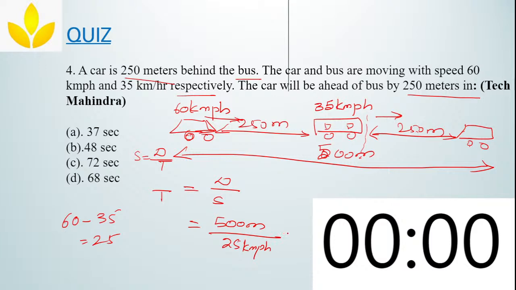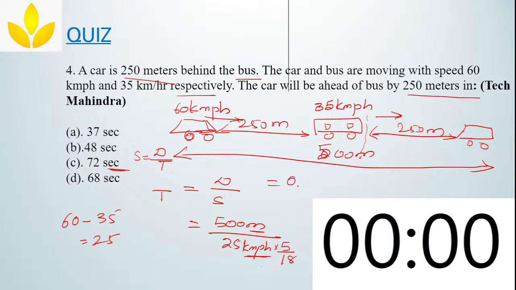Clear? So it is left to you now. Since the answer is asked in seconds, we'll convert this 25 km per hour to meters per second. You multiply 25 km per hour by 5 by 18, or else you can convert this to 0.5 km and calculate the answer.